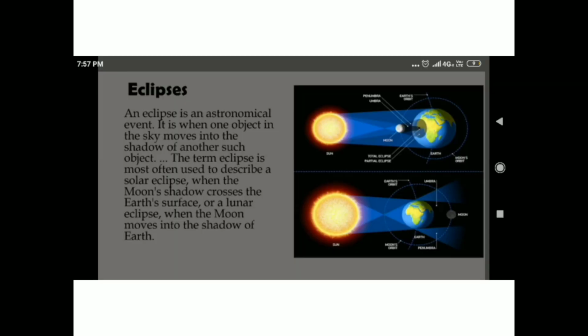Now next, eclipse. What is an eclipse? The orbital path of the earth and that of the moon are not in the same plane. The moon's orbit of revolution makes an angle of about 5 degrees with that of the earth.